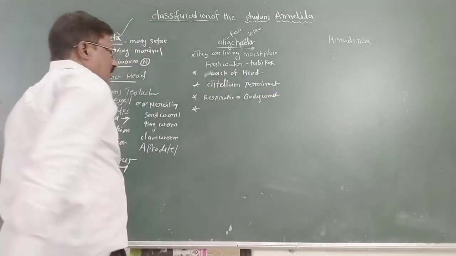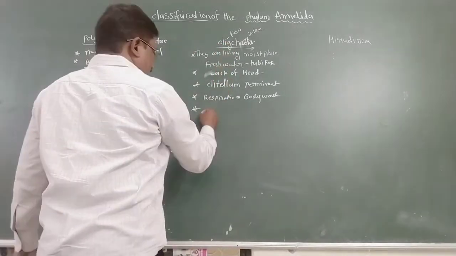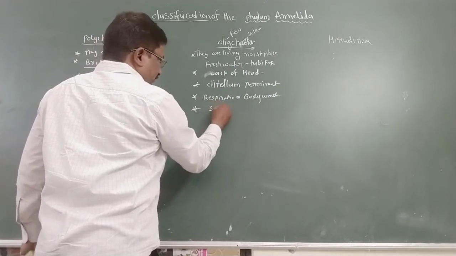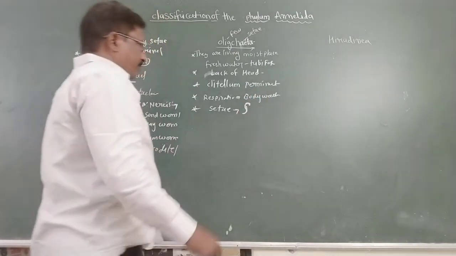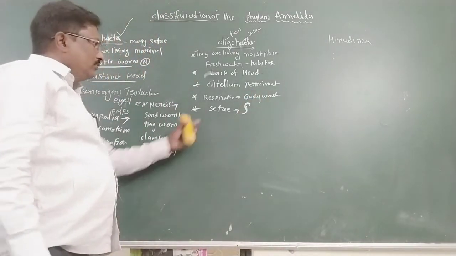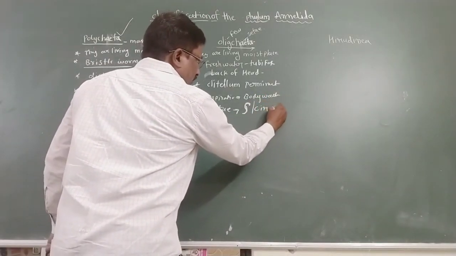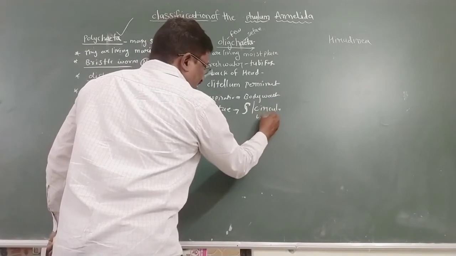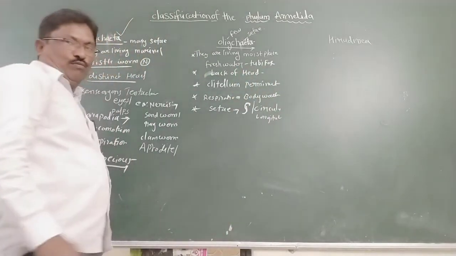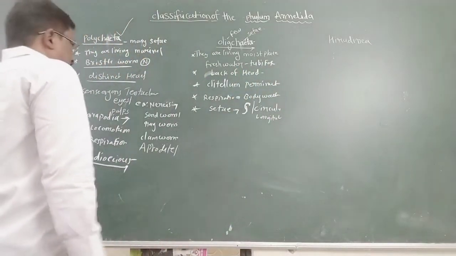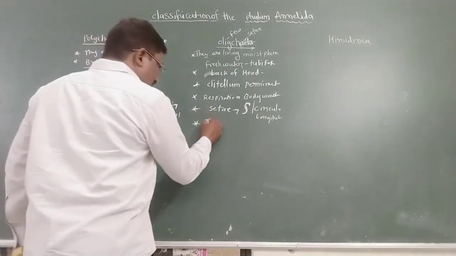In Oligochaeta, the locomotory organs are setae, which are S-shaped. Circular muscles and longitudinal muscles also help in locomotion. The excretory organs are nephridia.